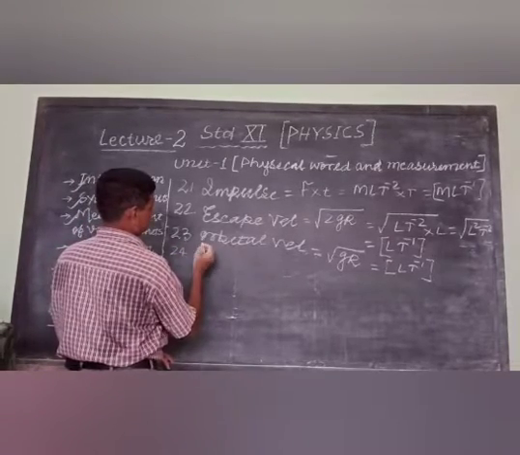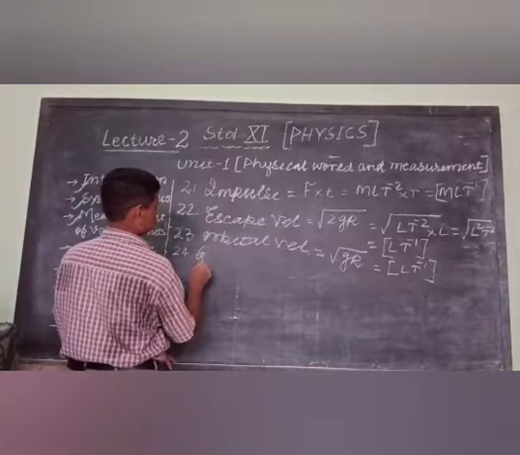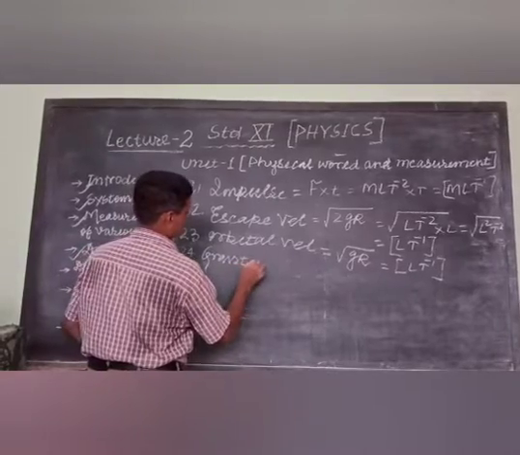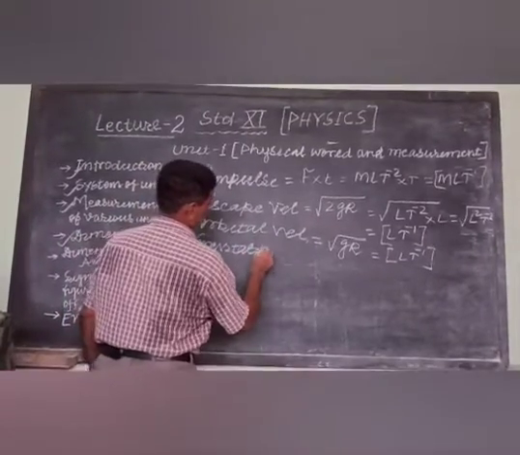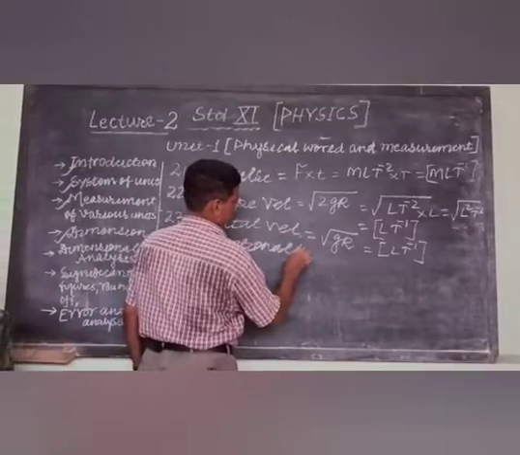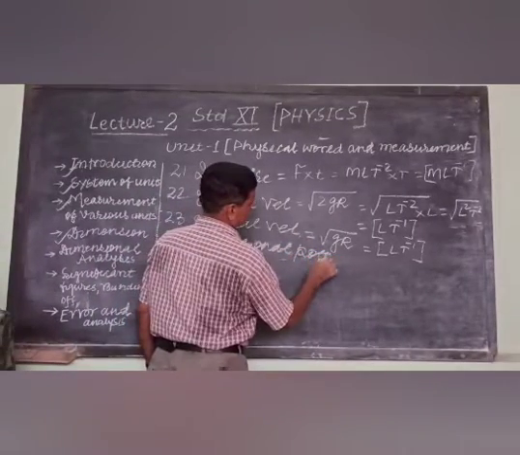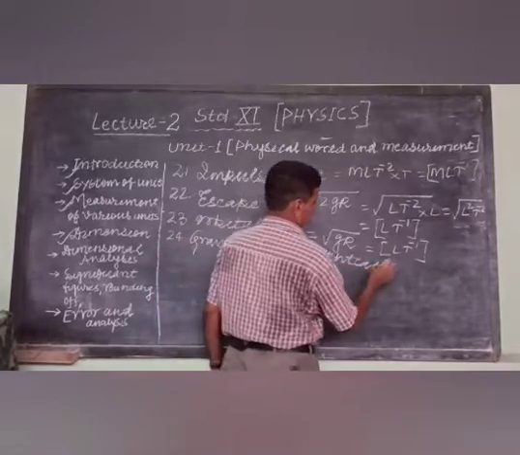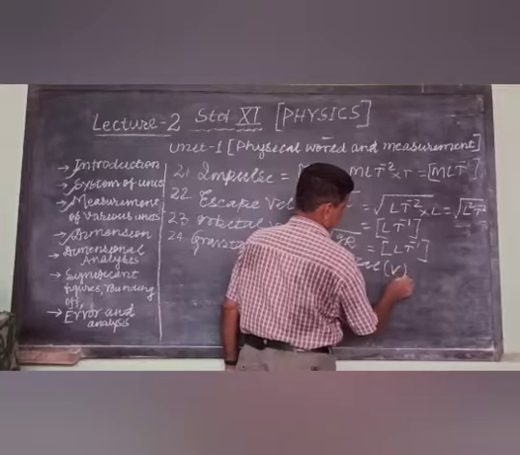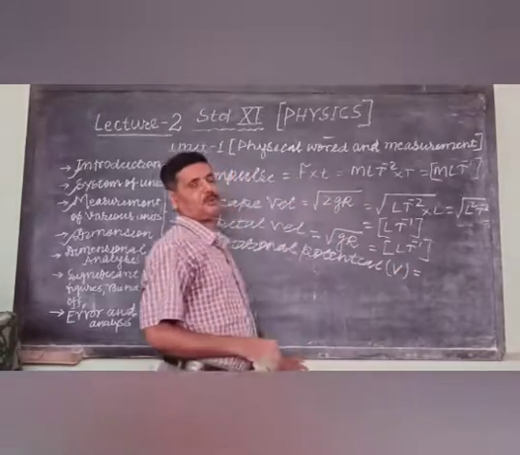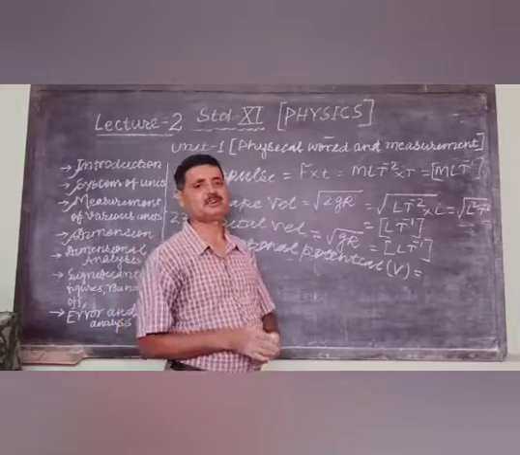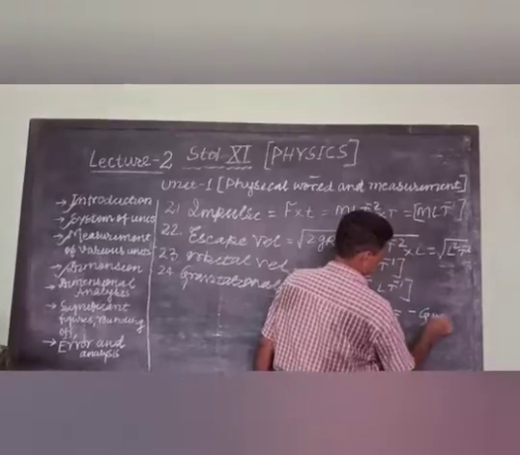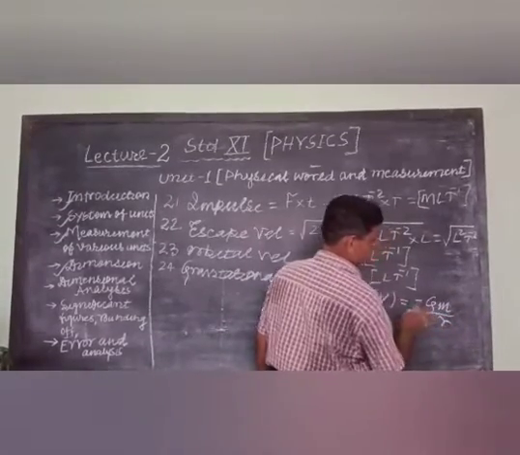Serial number 24, gravitational potential. Actually, it is denoted by V. The formula for gravitational potential is equal to minus GM by R. The sign is negative here.